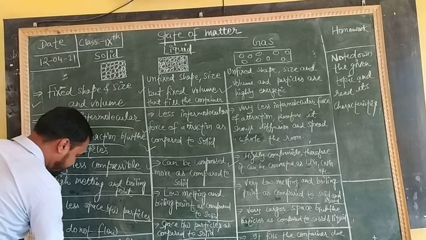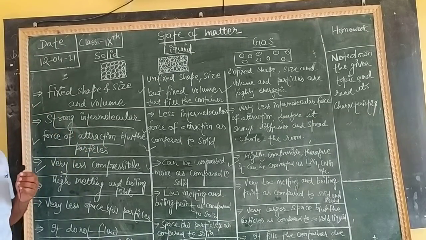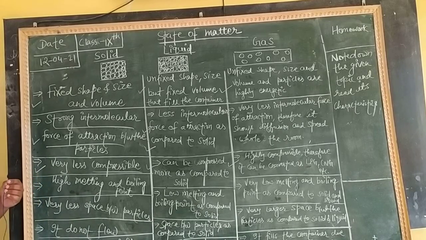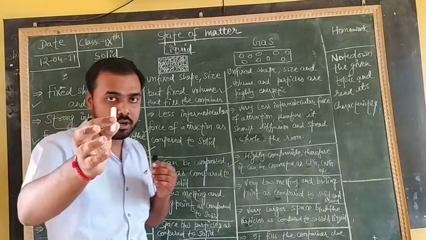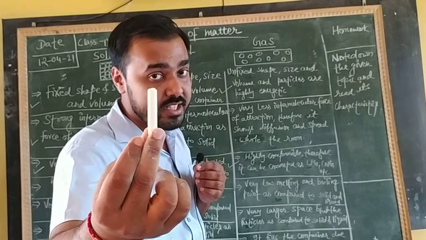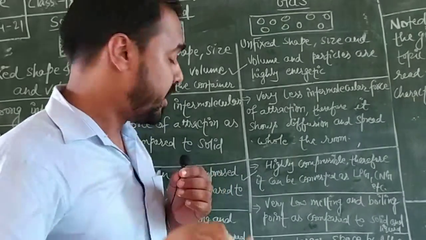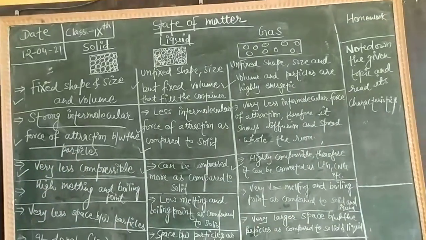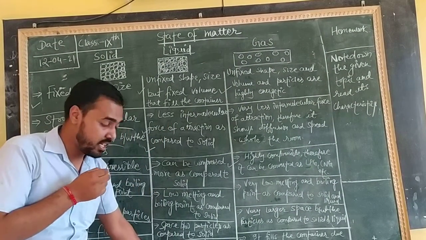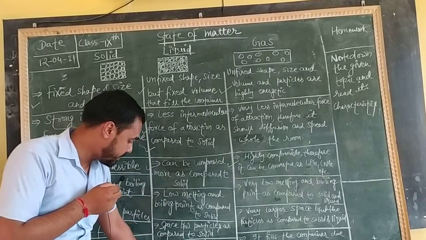Listen, the last topic, it is highly rigid. Rigid means hardness or the tendency of unbending. Suppose here is a chalk. You can see here is a chalk and it is very hard. Can you change the shape and size of the chalk easily? No, you have to apply force. Just because of it, I have written here, it is highly rigid, but liquid has a tendency to flow. Liquid has less tendency to hold shape because of less molecular force of attraction.